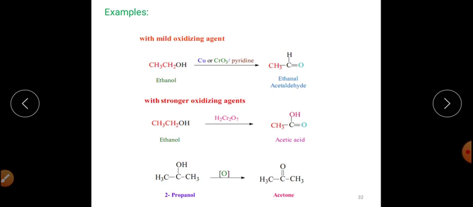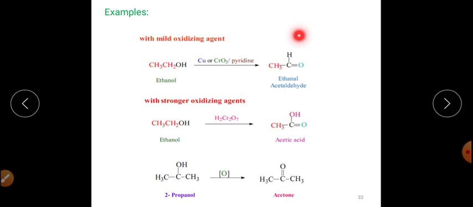Or we can also use PDC. And what is this PDC? Pyridinium dichromate. So this Collins reagent or Sarett reagent, Corey reagent or the PDC are generally used in organic solvents like CH2Cl2, and with this organic solvent, when they are allowed to react with the primary alcohols, the primary alcohol will only get converted into the aldehyde.